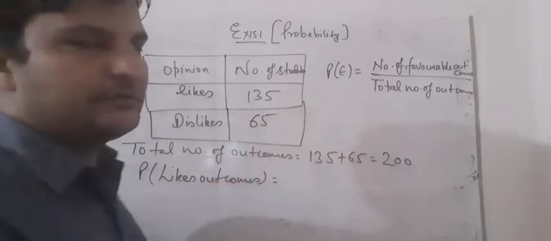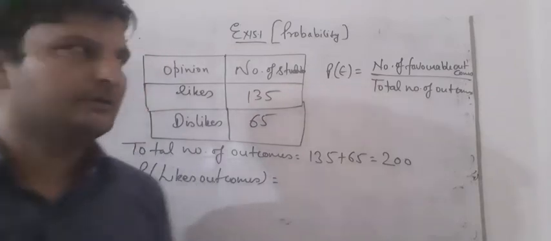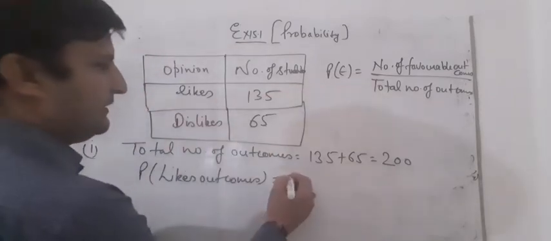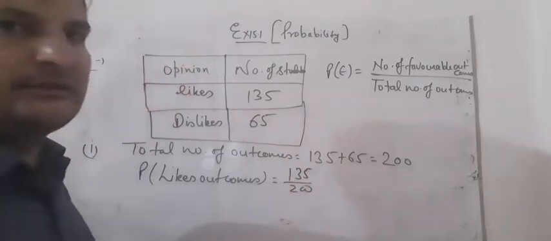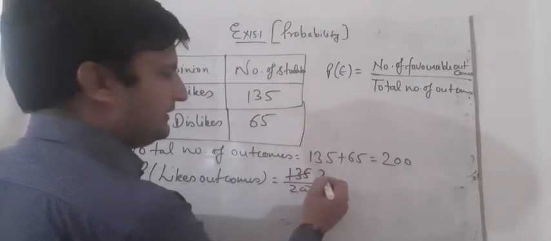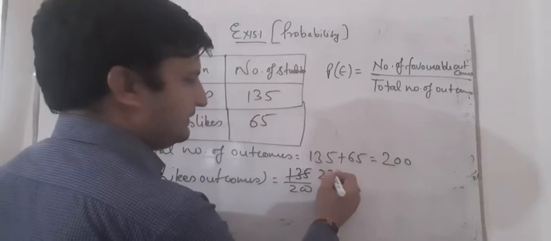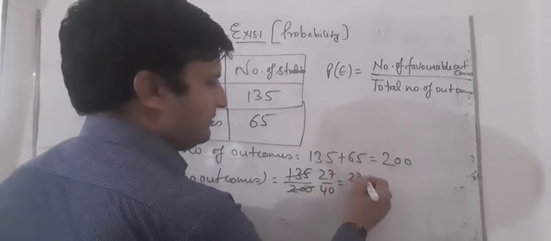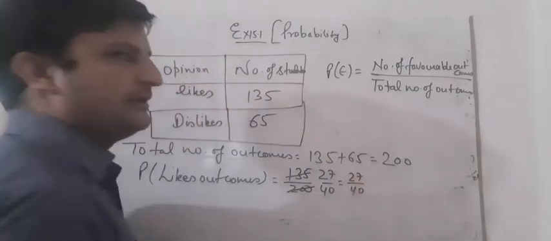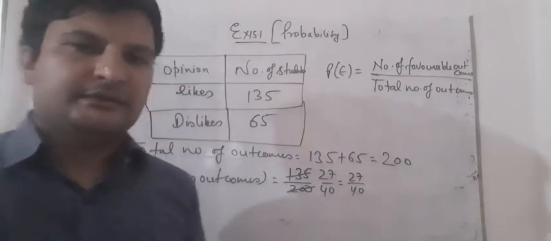What will be the probability of finding the like outcomes? The likes here are 135 by 200. You can cancel it out. 5 2s are 10, 5 7s are 35, 5 4s are 20, so 40. That means 27 upon 40 is the probability of finding likes outcome.